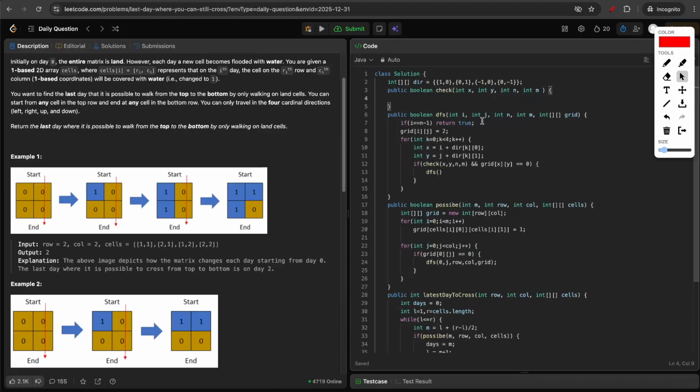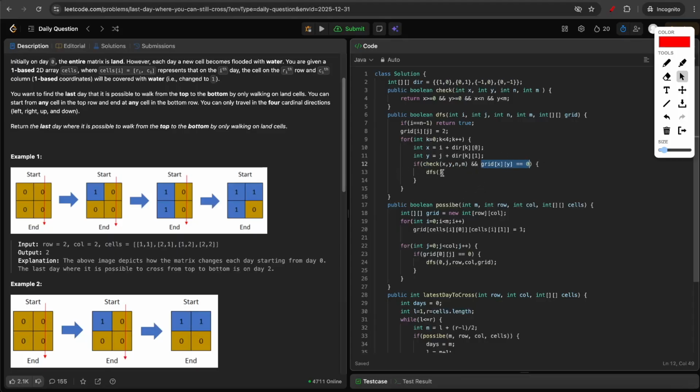Okay, so for it to be inside the bound, first thing is x should be greater than or equal to 0, and y should be greater than or equal to 0, and x should be less than or equal to the number of rows, and also y should be less than the number of columns. So if all of it is true, then this statement will return true, and if any one of it is violated, then it will return false. So now we have checked that it is inside the bound, and we have checked that it's a land.